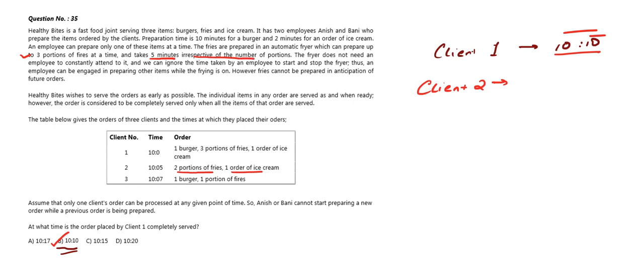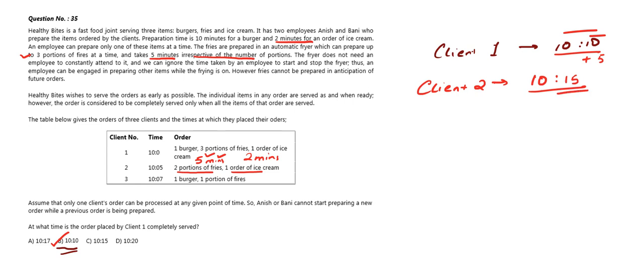So even if we require two portions of fries, it will take 5 minutes. And one order of ice cream takes 2 minutes. Therefore, as you can see, a minimum of 5 minutes is required to complete the work. So client 2's order will be completed by 10:10 plus 5 minutes, that is 10:15.